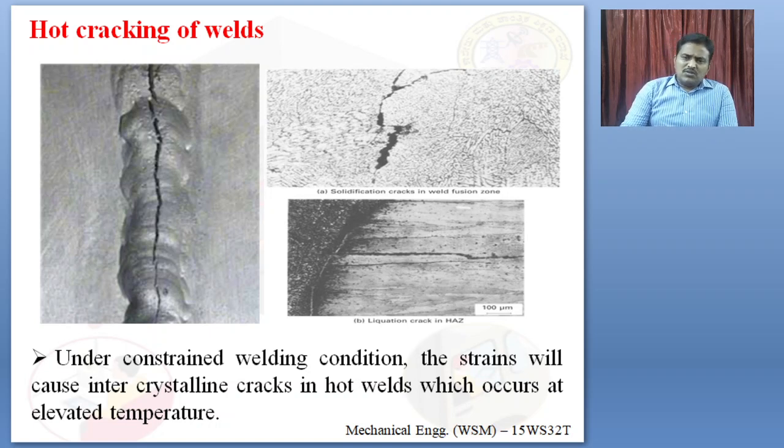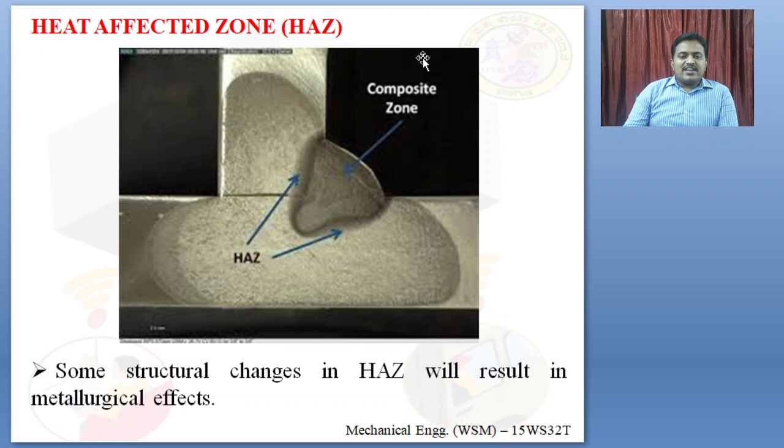When the metal is subjected to very low temperature, cracks are also formed. Those cracks are known as cold cracks. So these hot cracks are caused because of the strain in the welding process. The next topic is the heat affected zone.